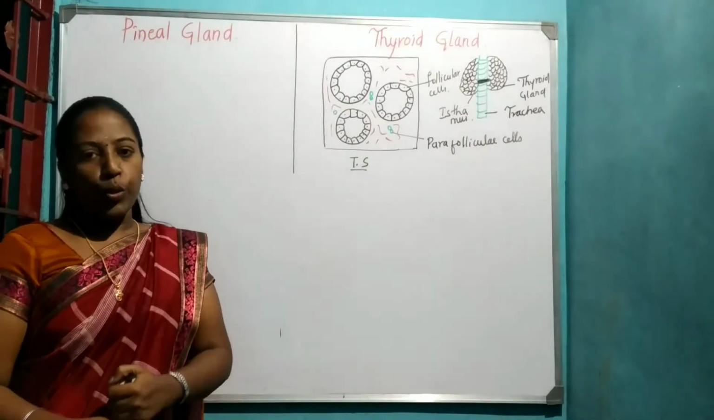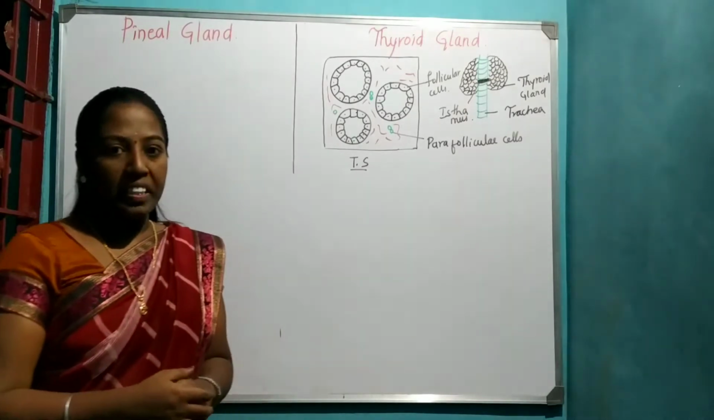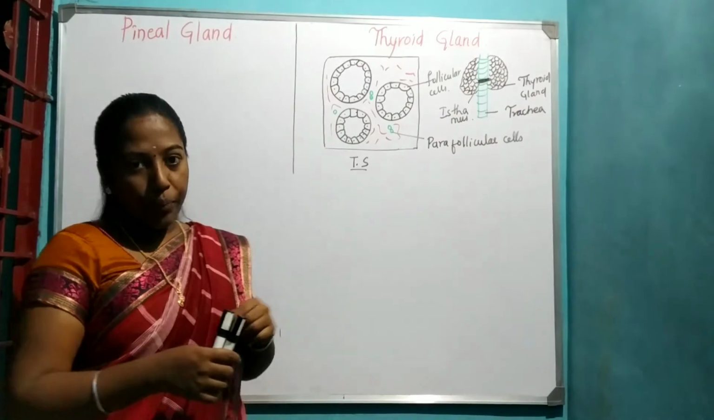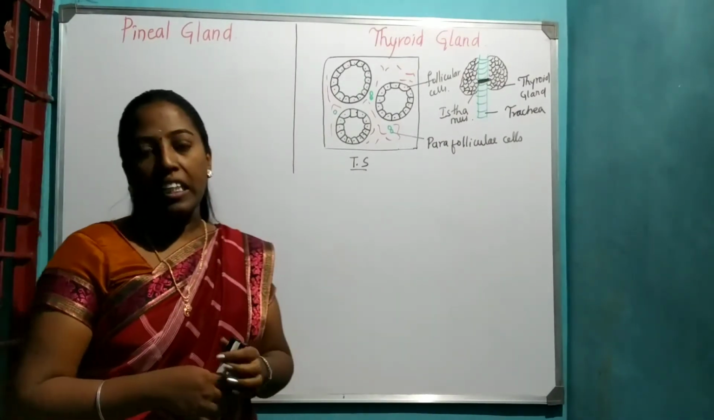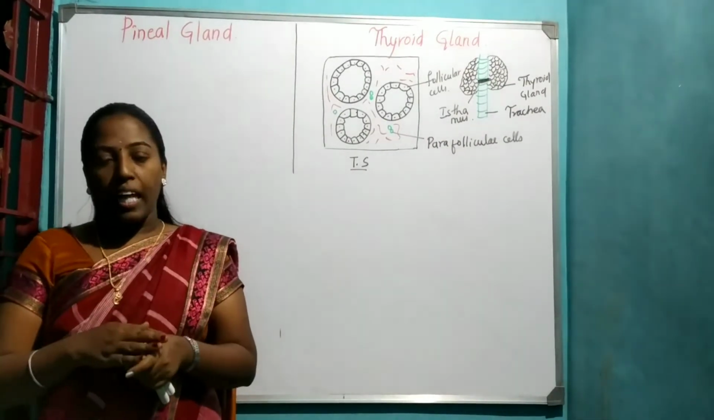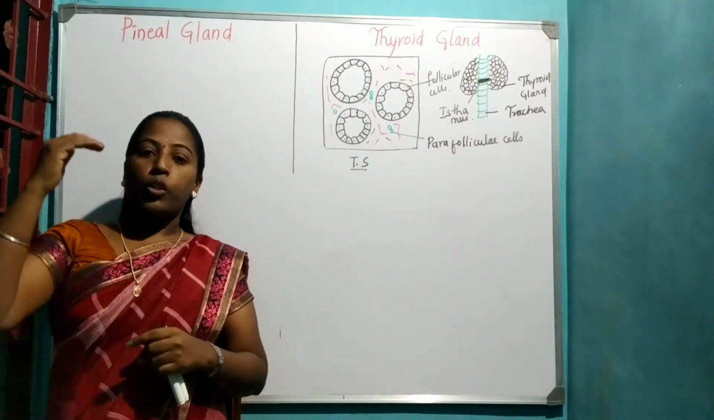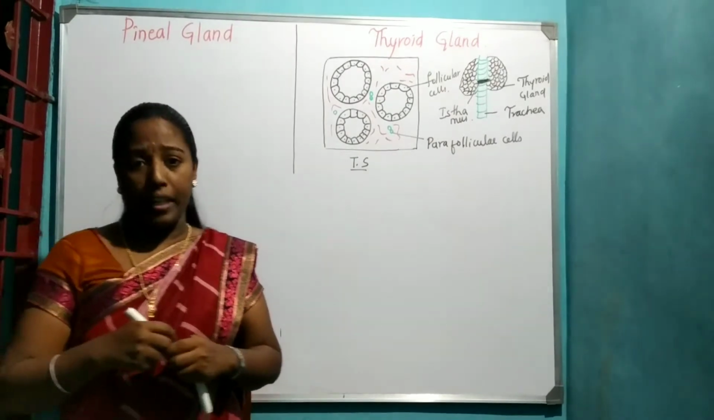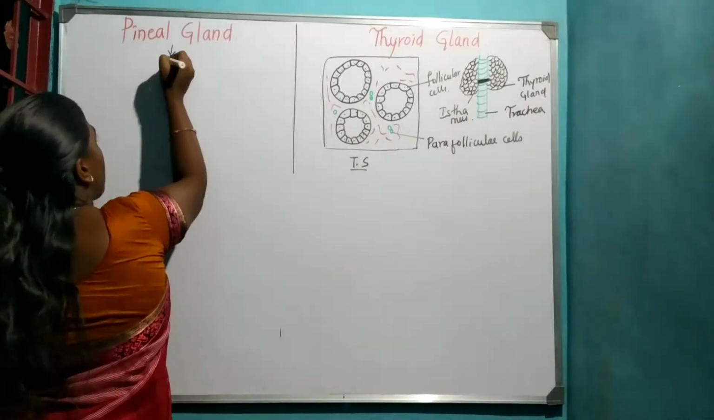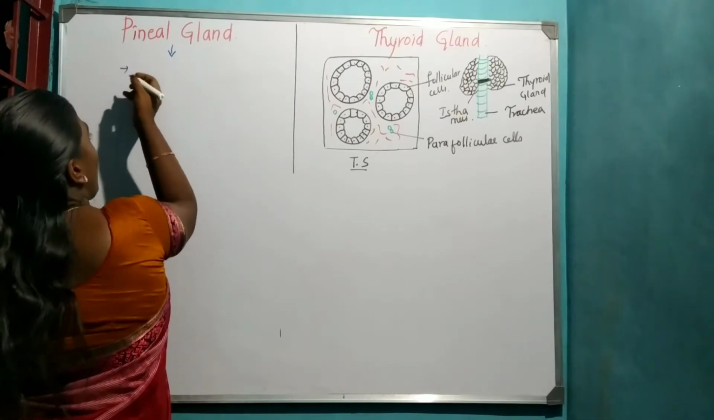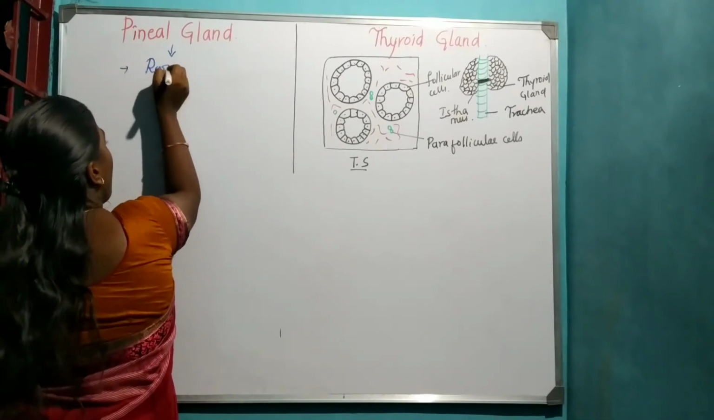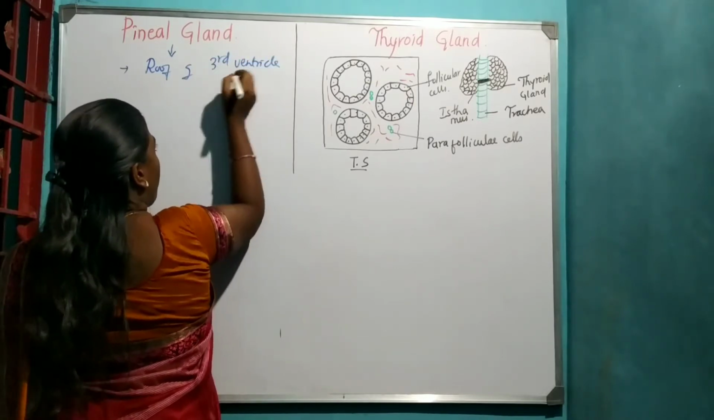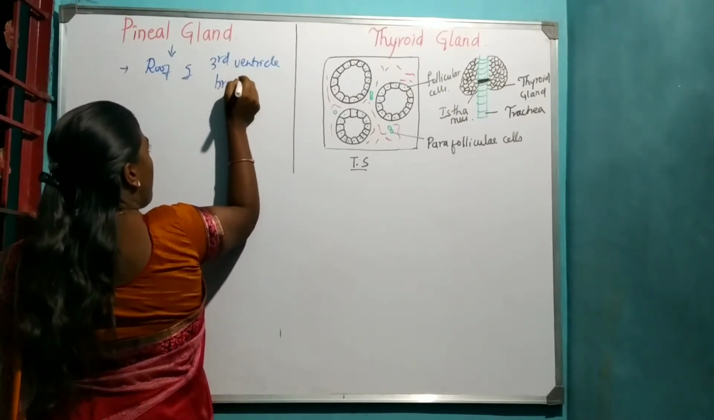In today's class, we are going to discuss the other endocrine glands. We are going to study about the pineal gland and thyroid gland. So first, let us discuss the pineal gland. The pineal gland is located on the roof of the third ventricle. This third ventricle is found in the brain. So the location of the pineal gland is the roof of the third ventricle of the brain.